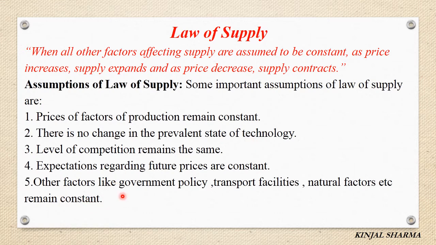And other factors like government policy, transport facilities, natural factors, etc. remain constant. We assume that no changes will take place in government policy, like the tax rate will not increase or decrease, in transport facilities, prices of petrol, and natural factors. All will remain constant. So these are a few important assumptions of law of supply.